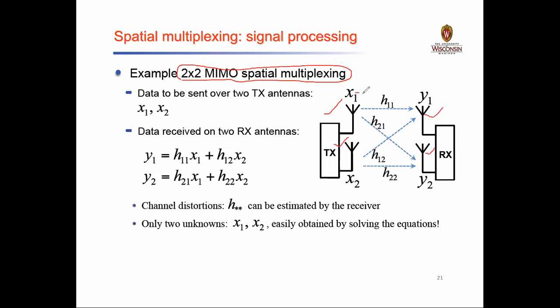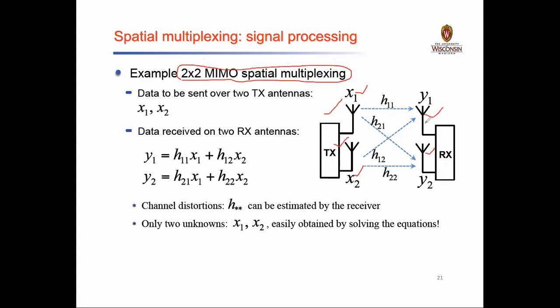So if I say that antennas x1 and x2 belong to the transmitter, and y1 and y2 belong to a receiver Rx. Okay, so how will this antenna system work, or what will be the mechanism of transmission? There will be data at the transmitter, both at x1 and x2. This is the first point.